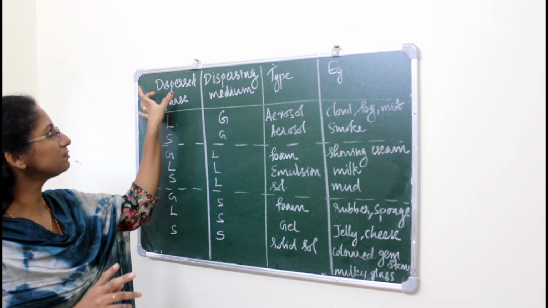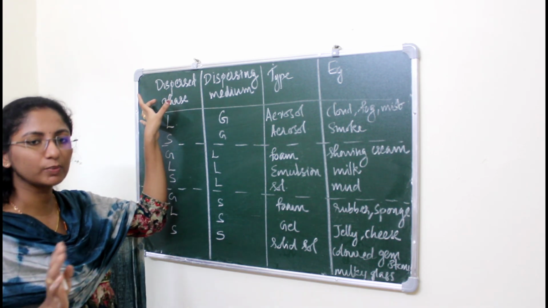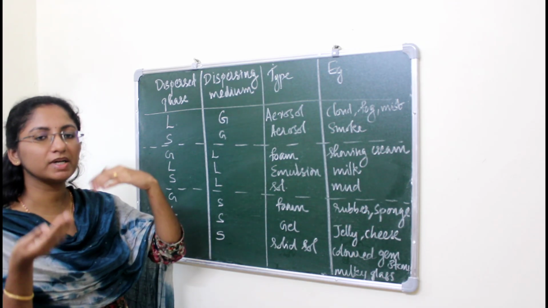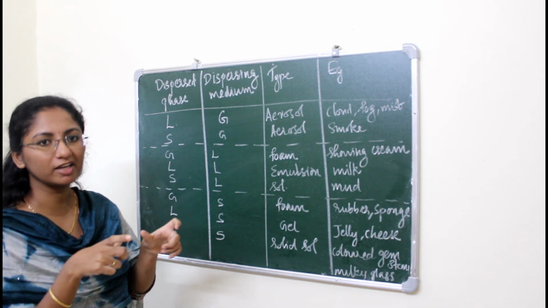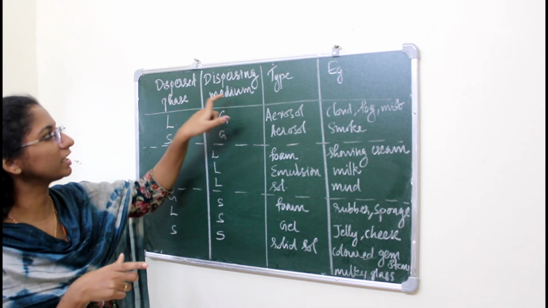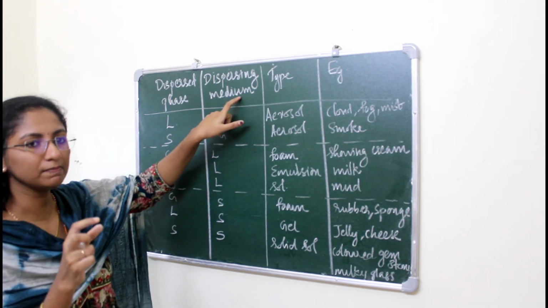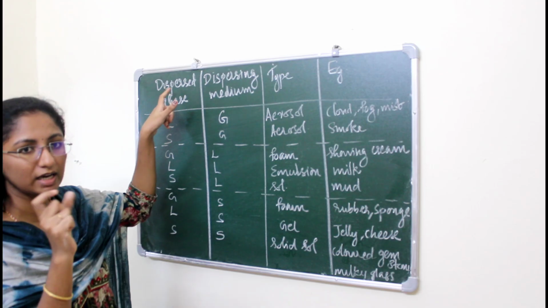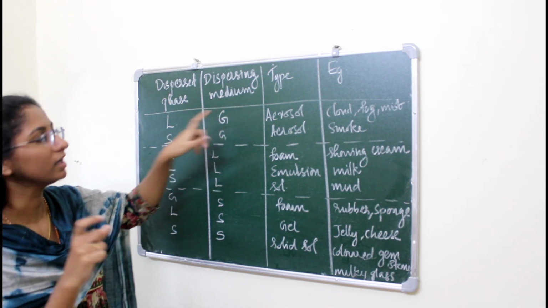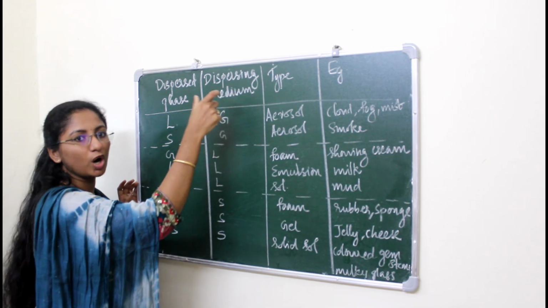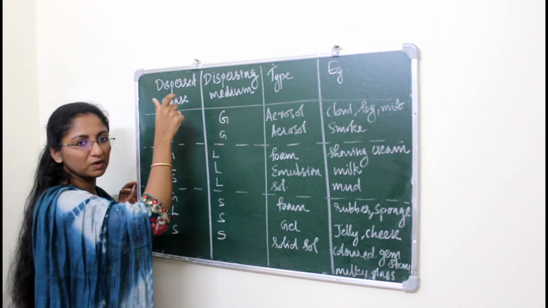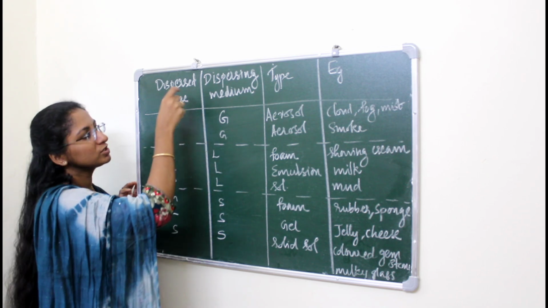So this dispersed phase is actually equal to the solute particles. That means the particle which is dispersed within that bulk medium, we can call it the dispersed phase. And this dispersing medium means the medium in which the particles are dispersed. We can call this medium the dispersing medium. It is actually similar to the solvent particles within the solution, and this is similar to the solute particle within the solution.